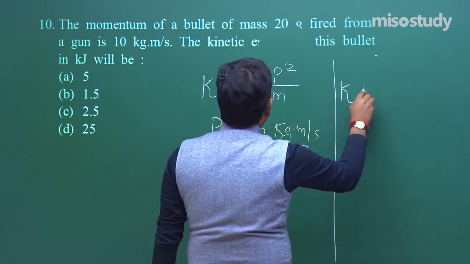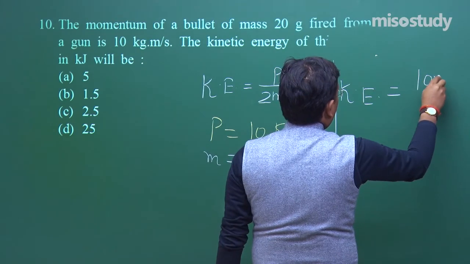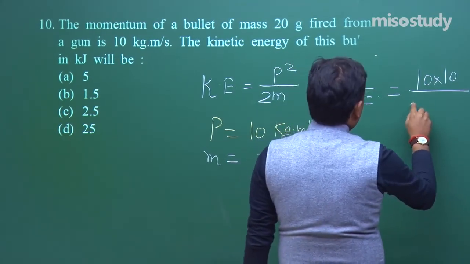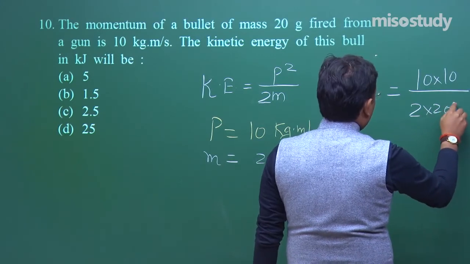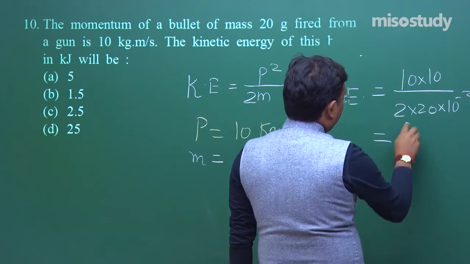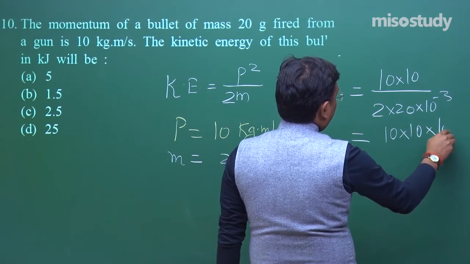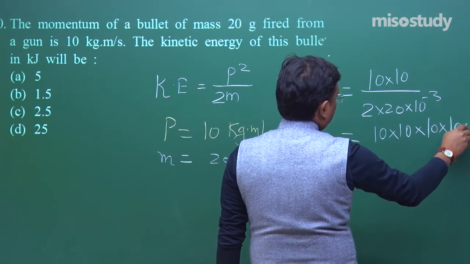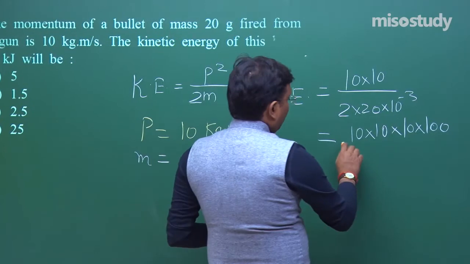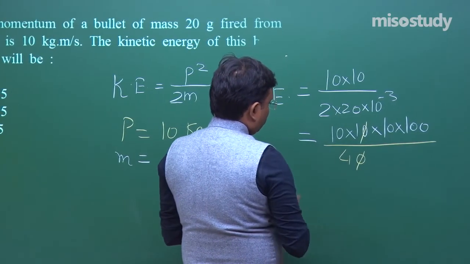So K is equal to, you have to find the kinetic energy, 10 into 10 upon 2 into 20 into 10 to the power minus 3. So it will give you 10 into 10 into 10 to the power 3, and minus 3 will come up, and then 40. Fine. So solve it.